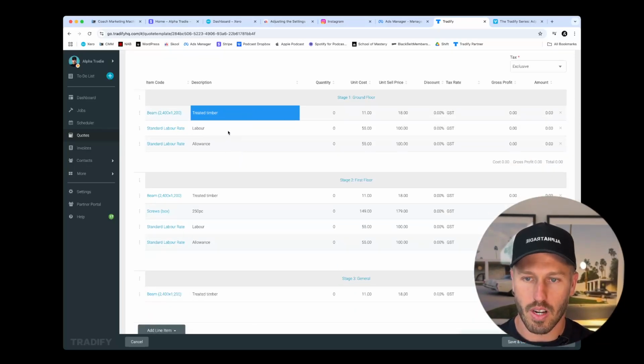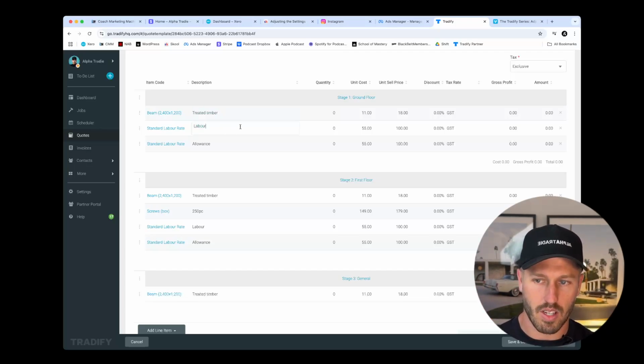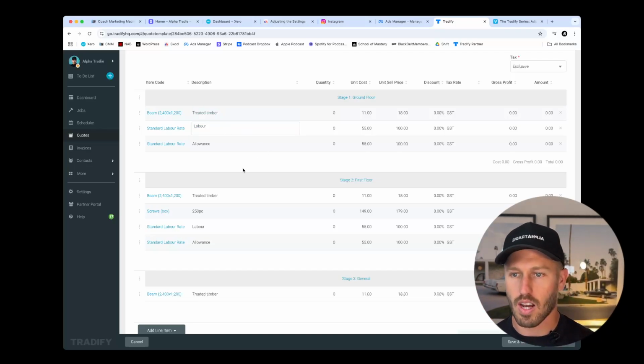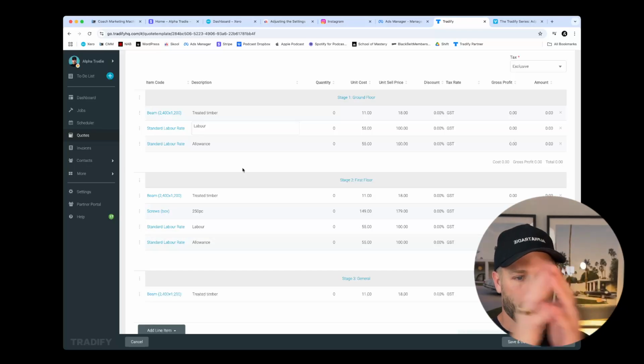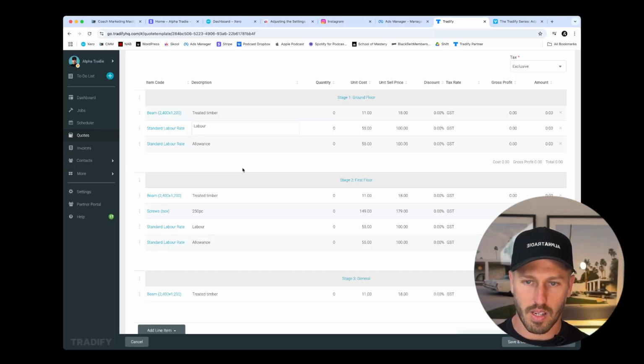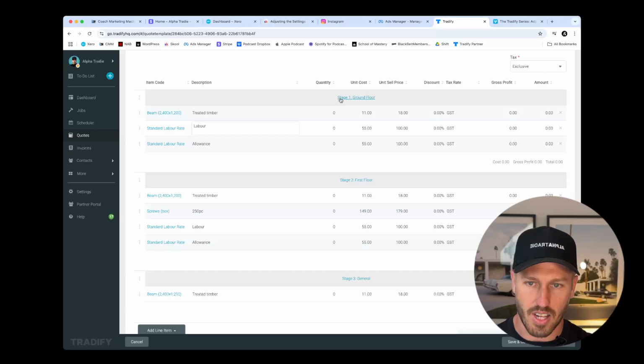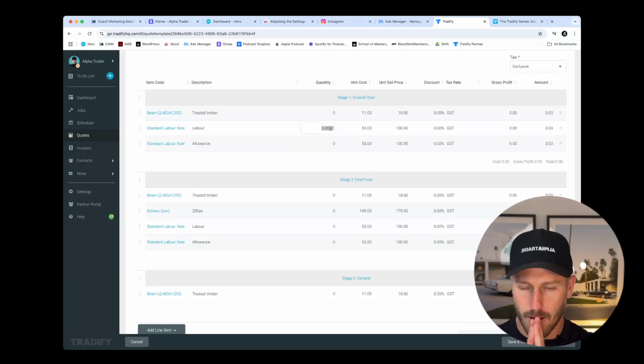So we've just had a quick talk about our materials. The second component is obviously the labor that's associated with being on site. If you wrap your materials and labor into a square meter rate, then obviously just put your rates in. But if you split things up into labor versus materials, then I recommend you having 2 labor lines for each of these stages or sections, because when we do this quote template, we will want to put in our allowance for how many people we think it's going to take.